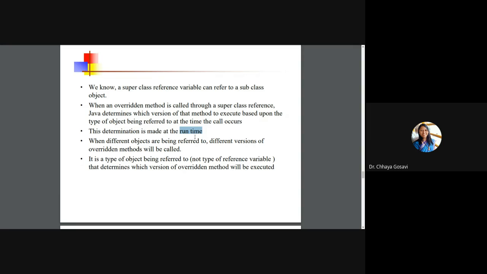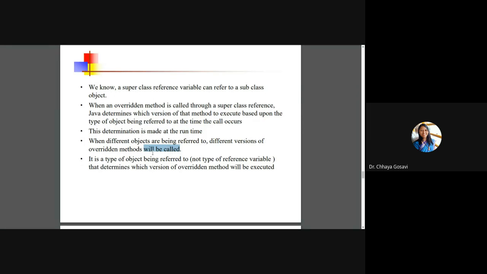So when the call is occurring, whichever address that particular reference is holding, the method of that object gets called. This determination is made at runtime. Runtime means when the program executes. When different objects are being referred to, different versions of the overridden method will be called.